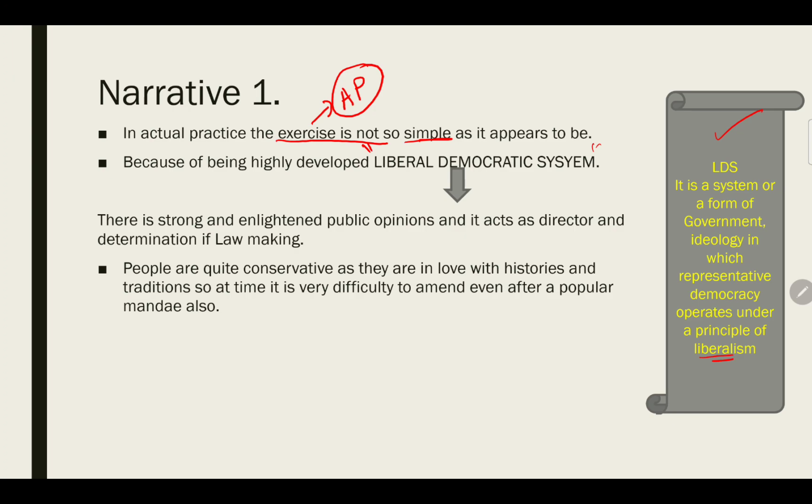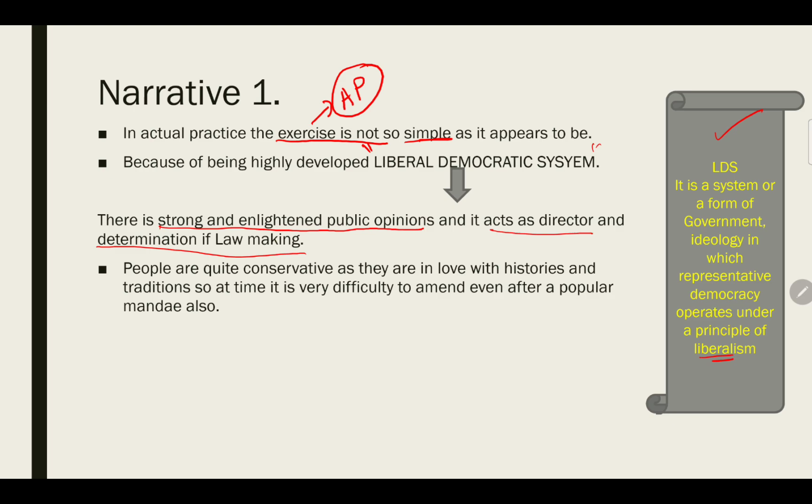Britain follows a liberal democratic system because it is a highly developed system, and because in Britain there are strong and enlightened public opinions, which act as a director in determining any lawmaking. So it's not easy to say, today I want to change this constitution.